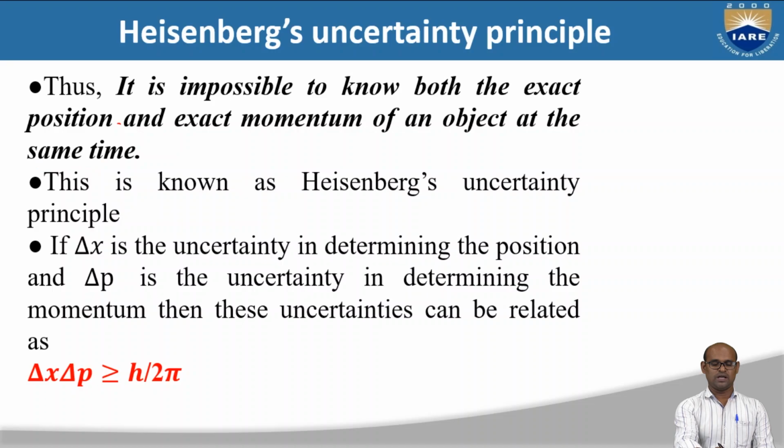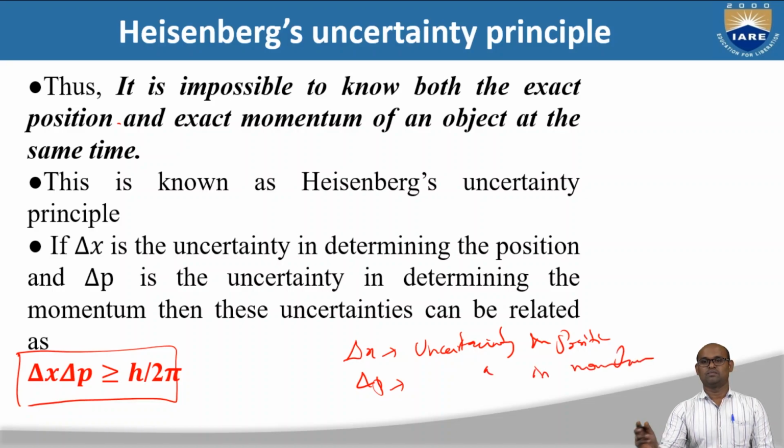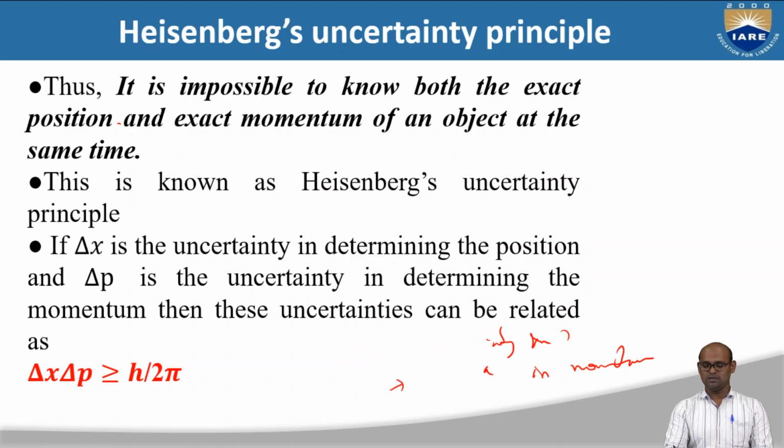So this is called the Heisenberg uncertainty principle, and this is the equation. Delta x is the uncertainty in position, where delta p is the uncertainty in momentum. If you take the product of these uncertainties, it is equal to h by 2 pi, where h is Planck's constant. So this is called the Heisenberg uncertainty principle.